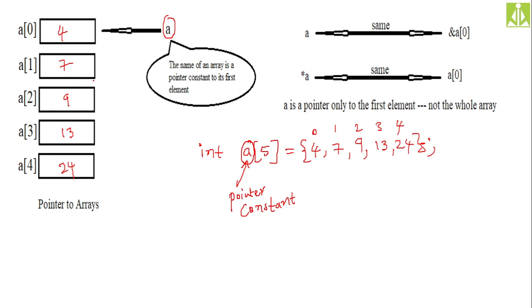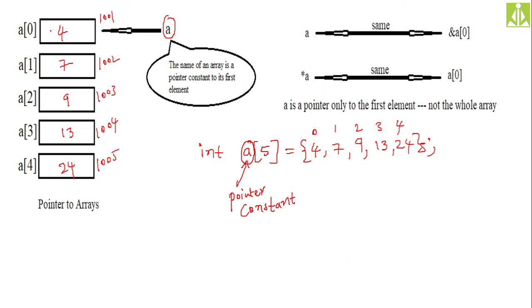Let us say the first location's address is 1001, then the second location's address will be 1002, 1003, 1004, 1005. This is just for assumption, because all these locations are stored adjacent to one another. So this a is a pointer constant, and it is going to point to the first location's address.